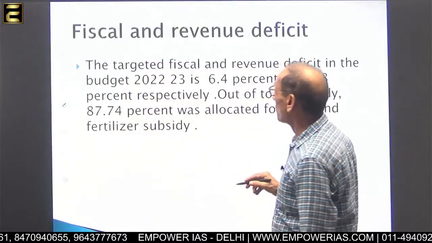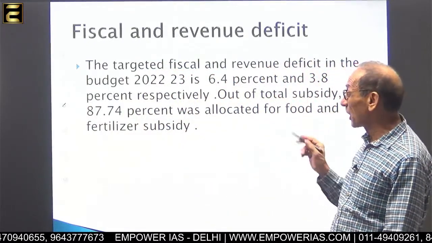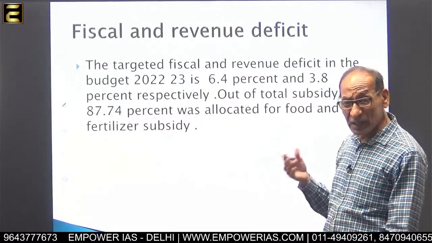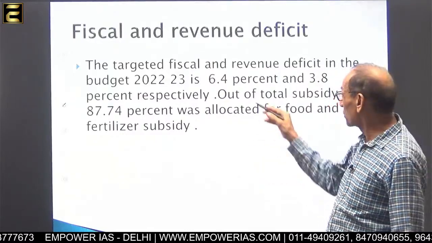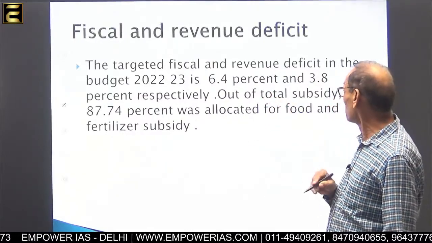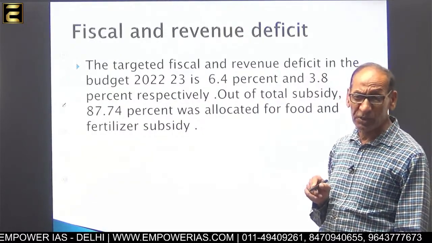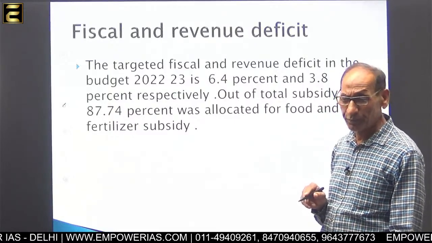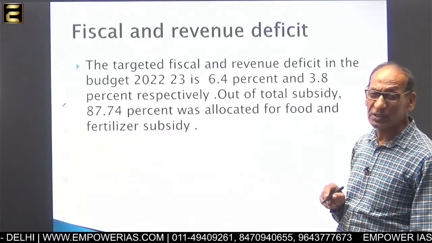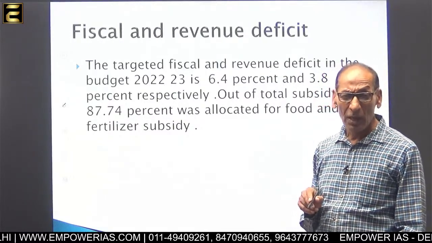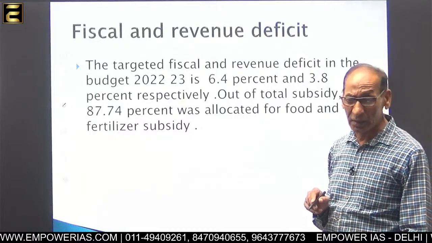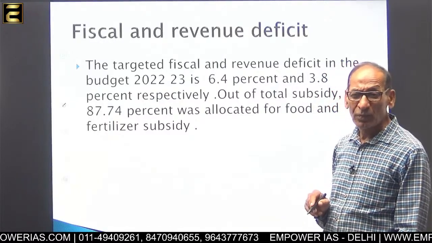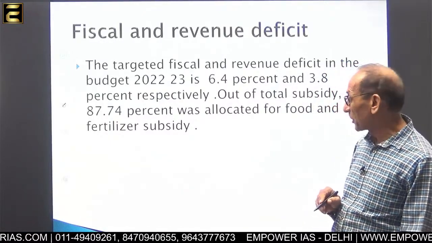Thereafter, you must know what is the fiscal deficit and revenue deficit. You have to mention here what is the concept and how much is the target. You see here in the budget 2022-23, the target of the fiscal deficit is 6.4% of GDP, and the target of revenue deficit is 3.8% of GDP. Fiscal deficit is the total borrowing of the government, and revenue deficit is revenue expenditure more than the revenue receipts. This is called revenue deficit.